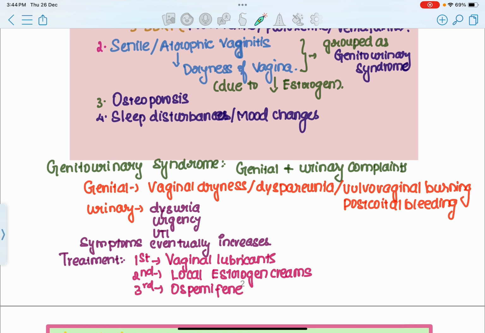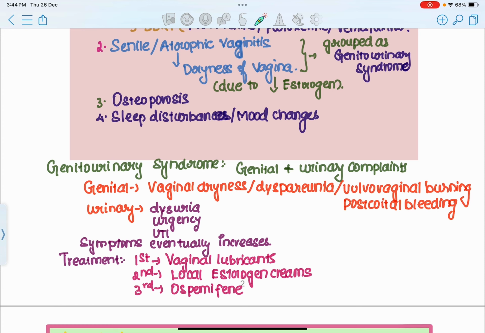So the first treatment of choice we are going to administer for dryness of vagina is vaginal lubricants. You give some moisturizing agents like vaginal lubricants. So the first treatment of choice for dryness of vagina, or senile or atrophic vaginitis, is vaginal lubricants, followed by local estrogen creams. You can have some topical application of estrogen creams over the vagina. Because of that, she might be prevented from symptoms of dryness of vagina.